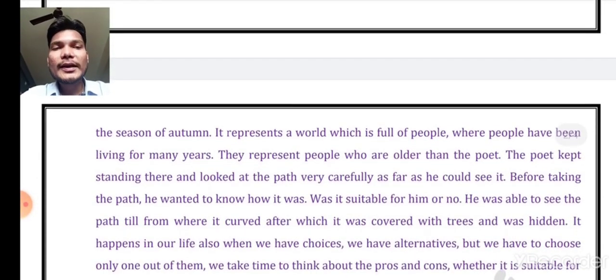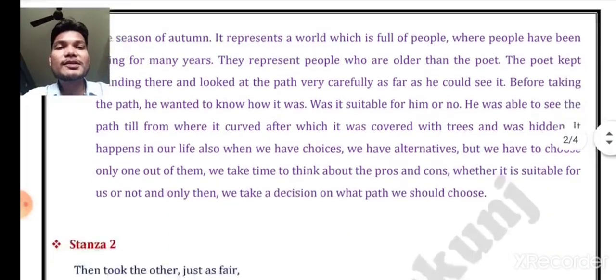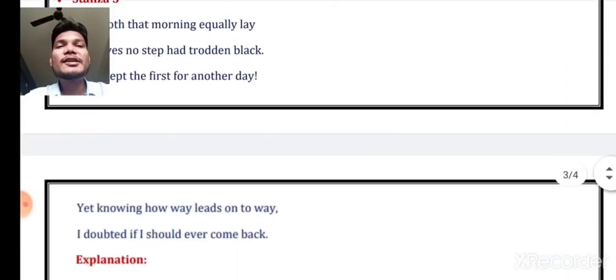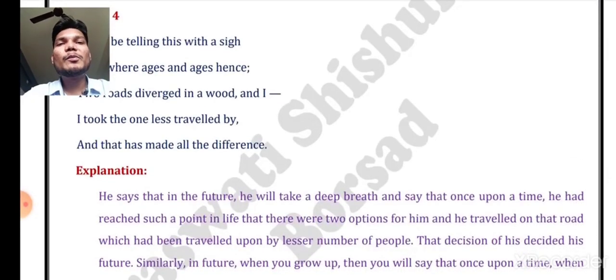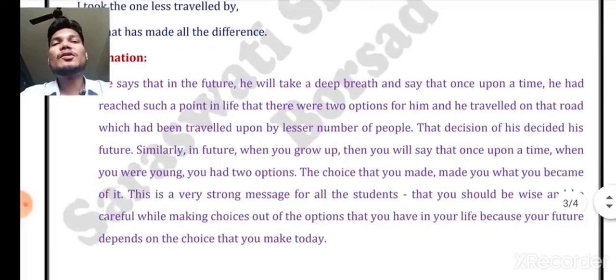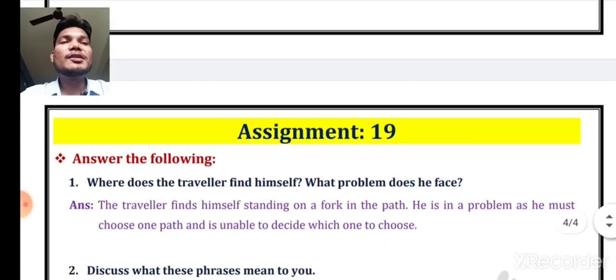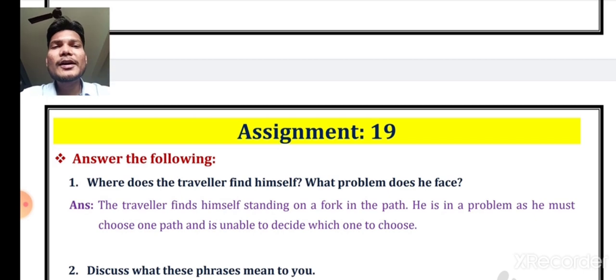So you will have to read that also, not only that but also the questions and answers. So let us start the question answer, because you are going to read the stanzas of the poem from your worksheet. So let us start the question and answer, how to write the answers in the 1 mark, 2 mark, or in detail.